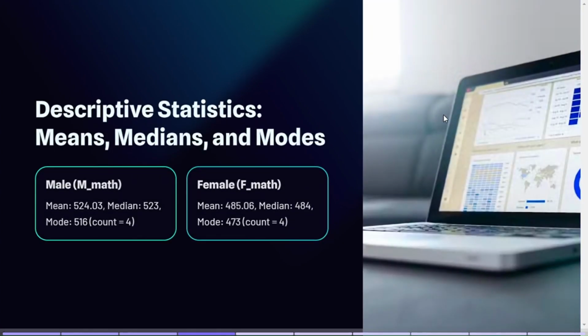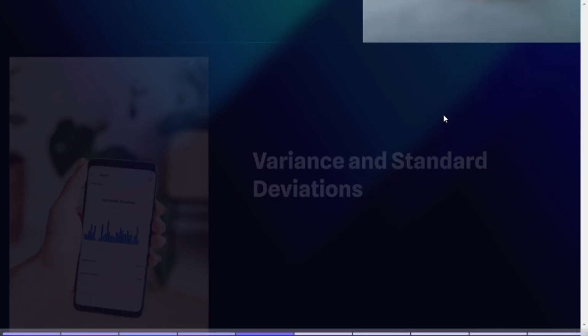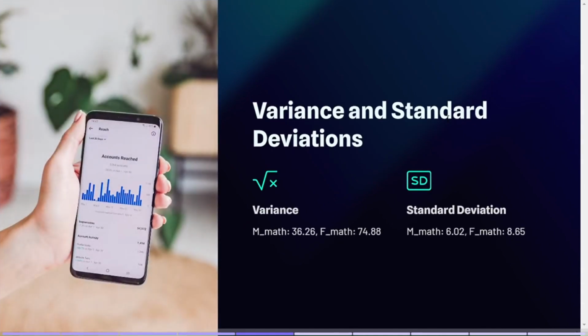I started my analysis with three central tendency measures: mean, mode, and median. For male, the mean score was approximately 524.03, while for female it was about 485.06. The median value closely matched the mean, showing consistency in the dataset, and the mode for both genders indicated the most frequently occurring scores.